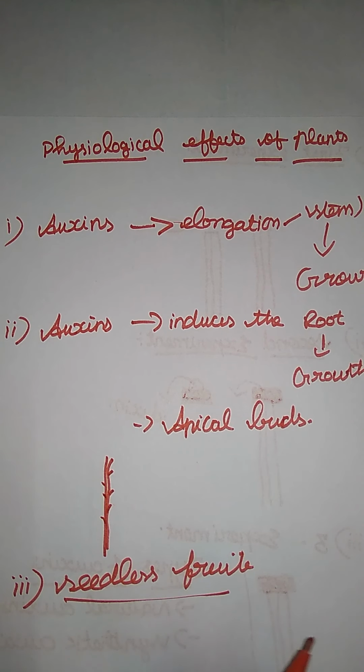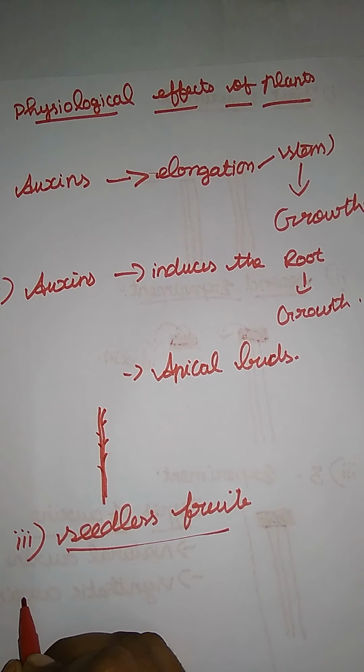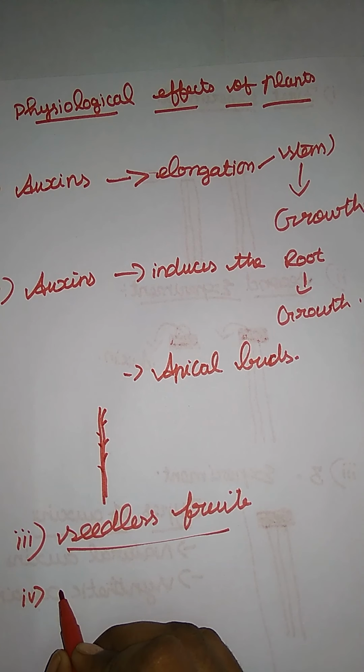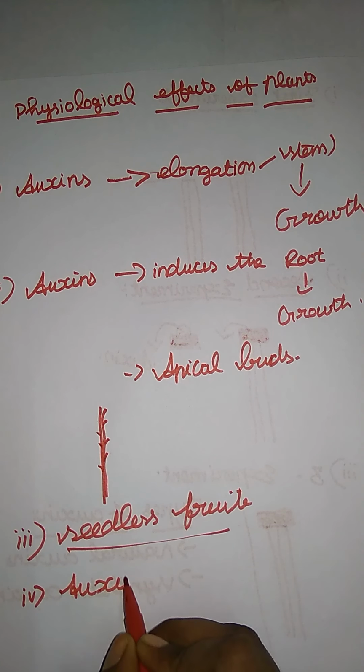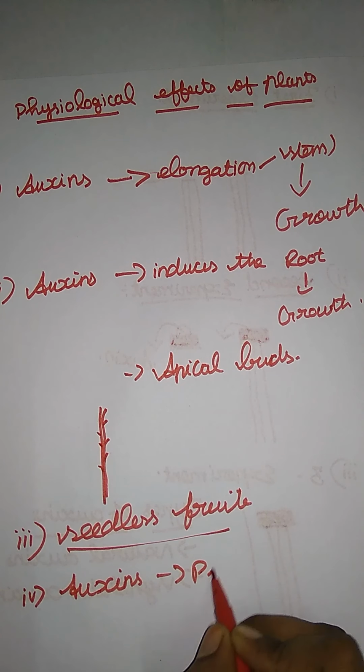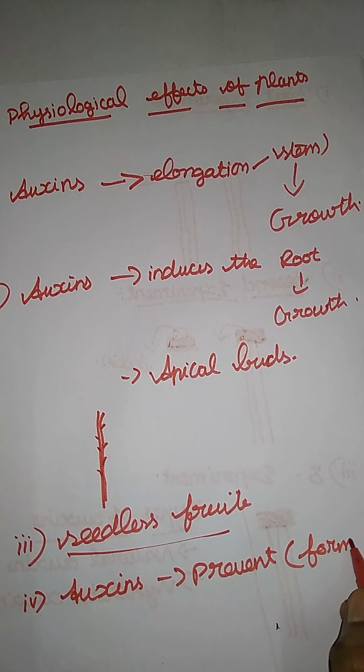And next one, abscission. Here auxins prevent the formation of the abscission layer. Auxin prevents the formation of abscission.